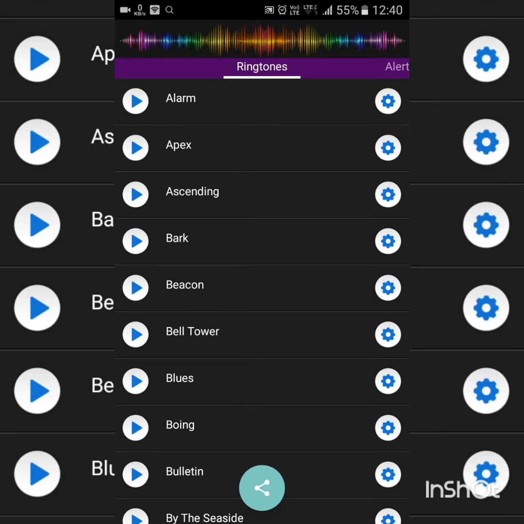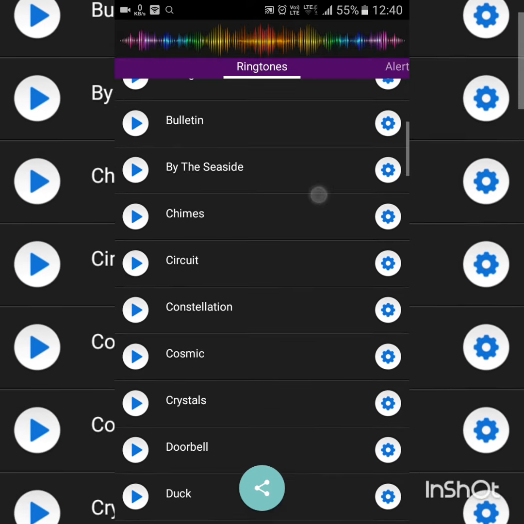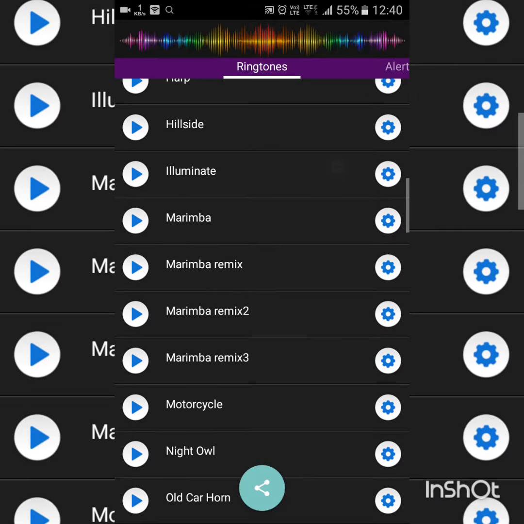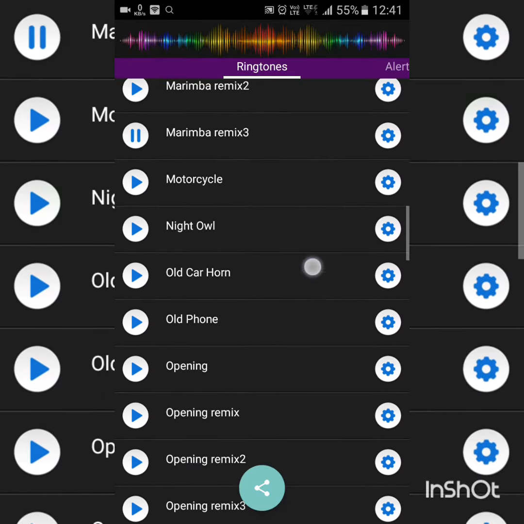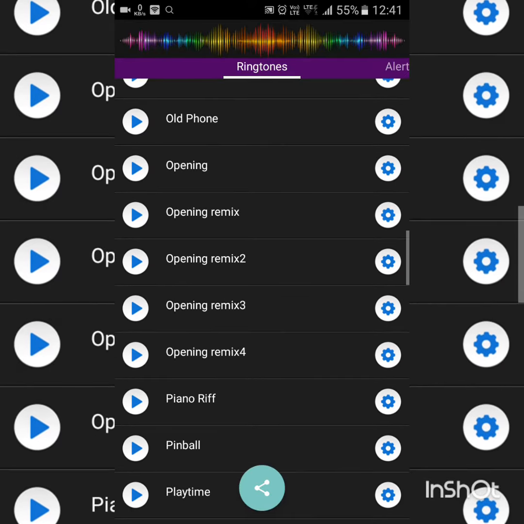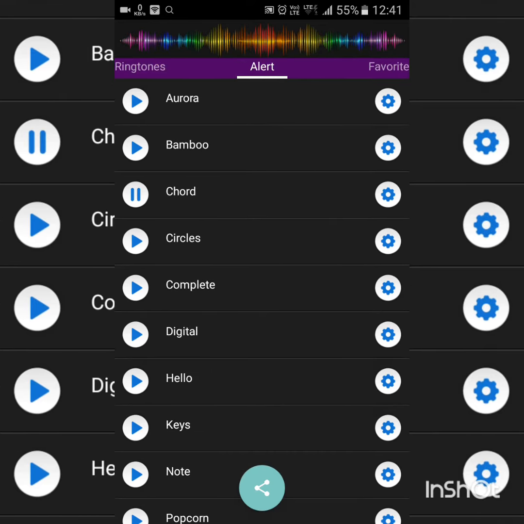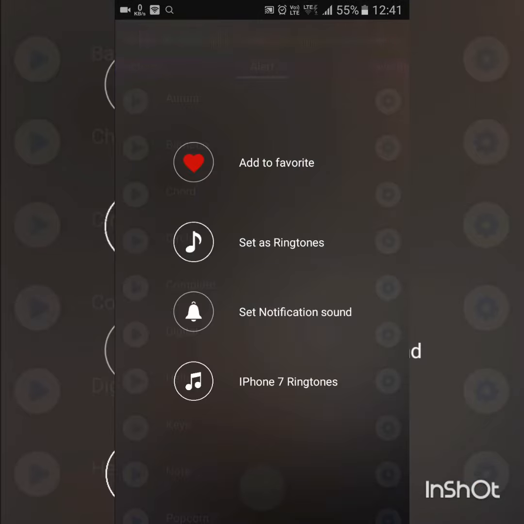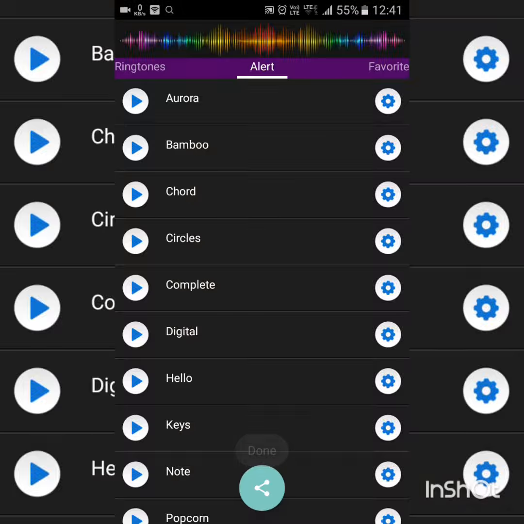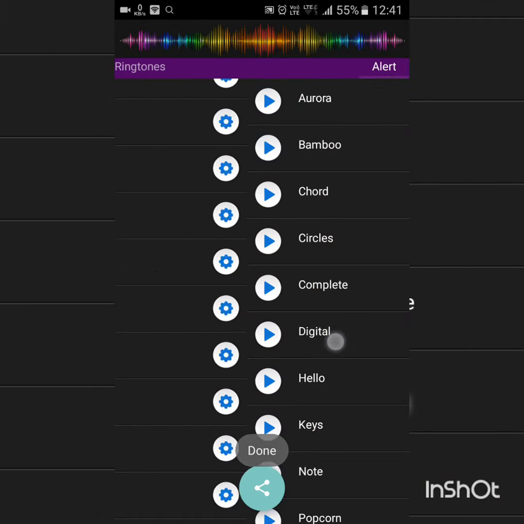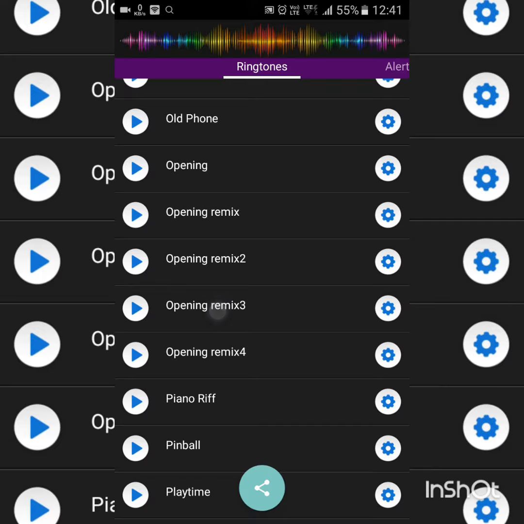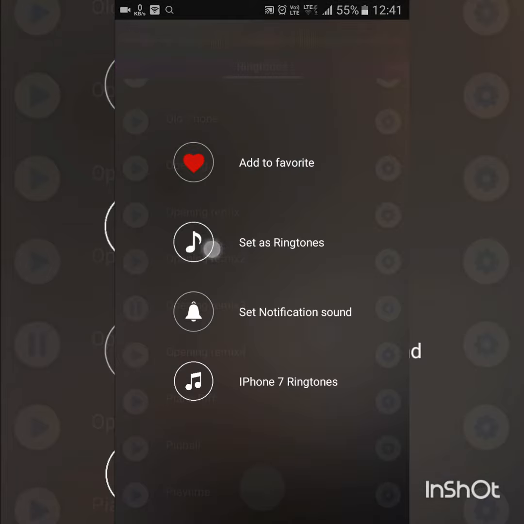There are so many ringtones as you see: beacon, consolation, marimba, remix, and this also opens mystery, alerts also. You can set this by clicking settings, and you have to select set notification sound, then done. Okay, then you have to select this set as ringtone.